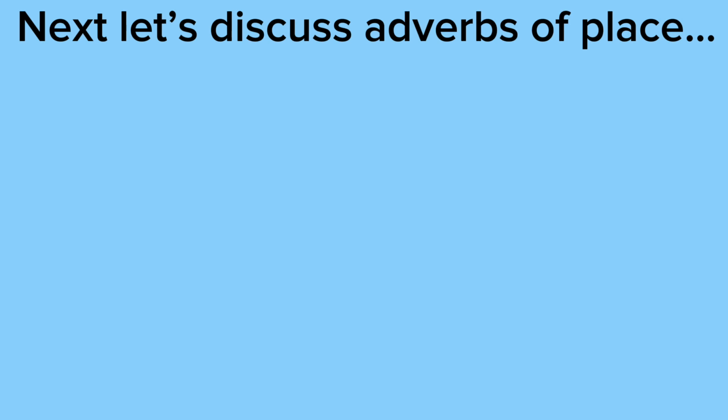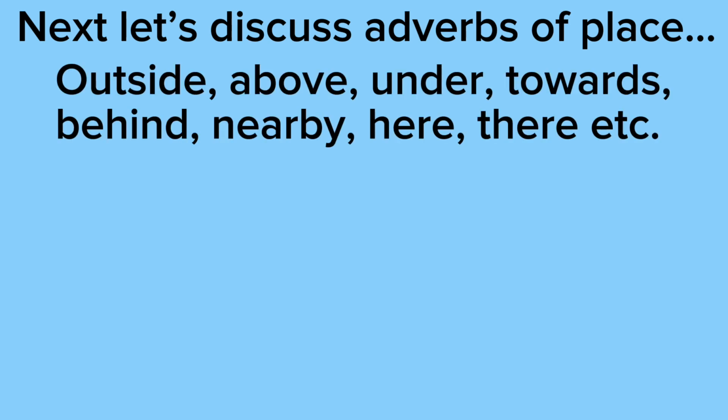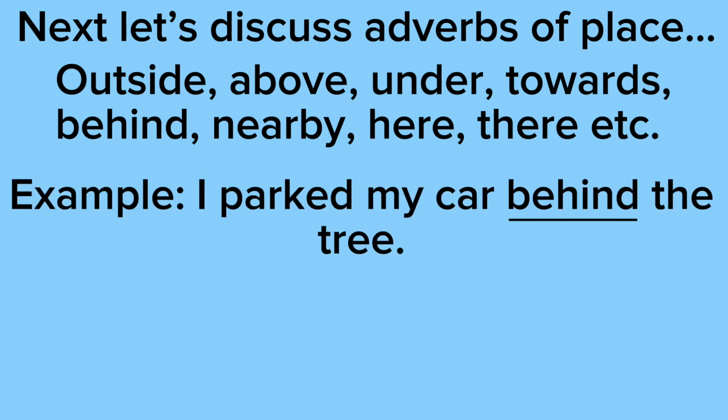Now let's describe adverbs of place. So we have outside, above, under, towards, behind, nearby, here, there, and so on. So our example says, I park my car behind the tree. So the behind is giving you more information on the verb, which is parked. It doesn't just say, I parked my car. It says, I parked my car behind the tree. So we're giving you more information on where the car was parked.